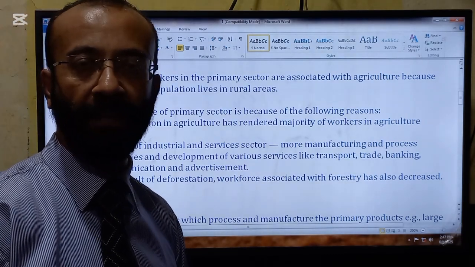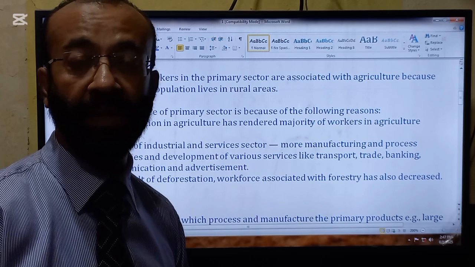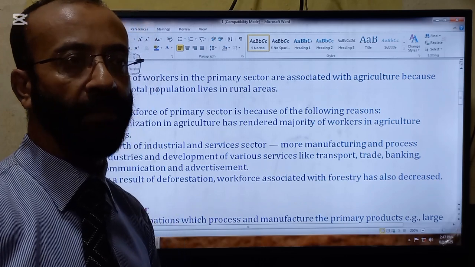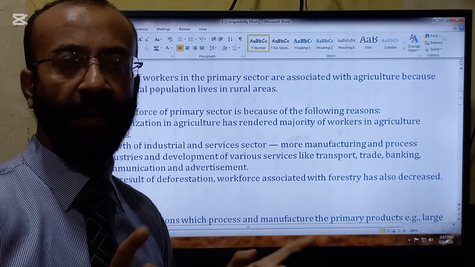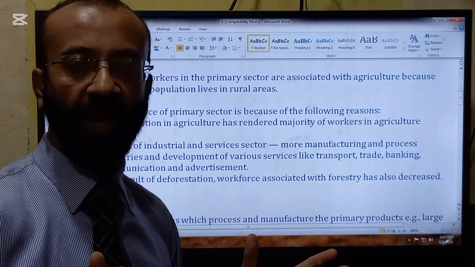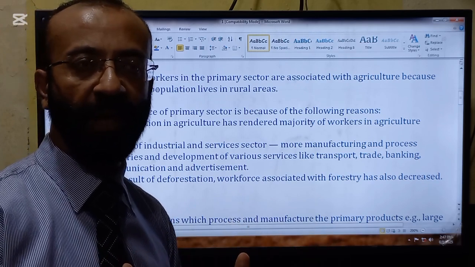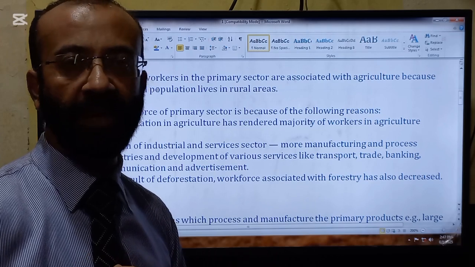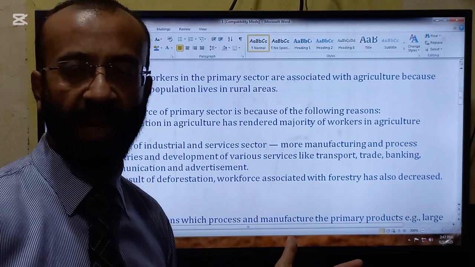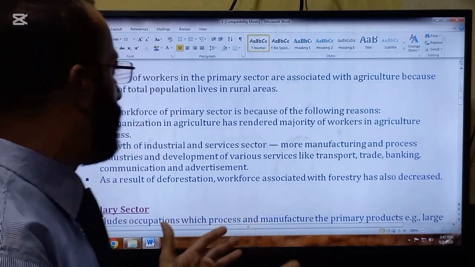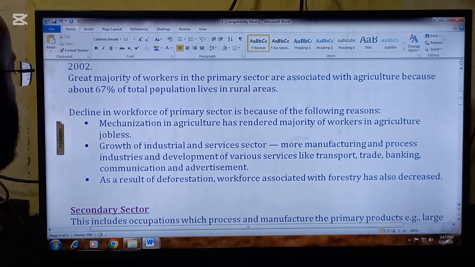For example, spray machines, tractors, and cutting machines are now used. In the past, a lot of persons were required for these kinds of activities, but now very few persons can handle the machines, and a big portion of the land can be cultivated. So this is the first reason.